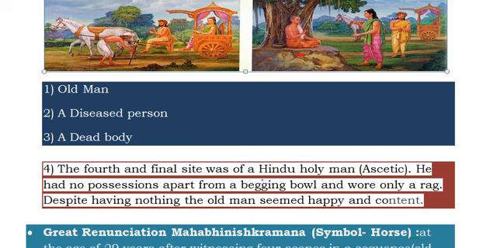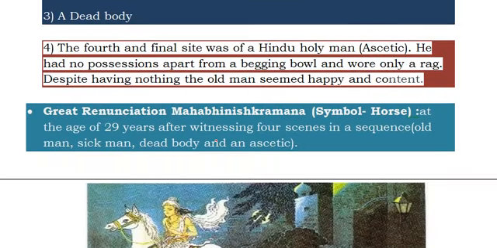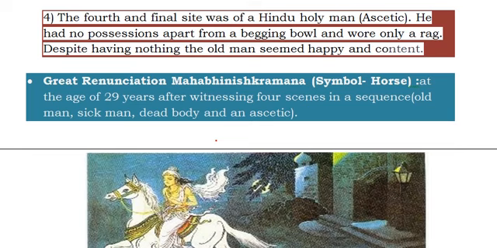By looking at all these things, Gautama Buddha went home and thought a lot, and he realized that the purpose for which he was born is not to rule the nation, but something else. So he took the decision to go out and do meditation and to get nirvana. So he went out. That is the great renunciation. He went out from the home at the age of 29 years.